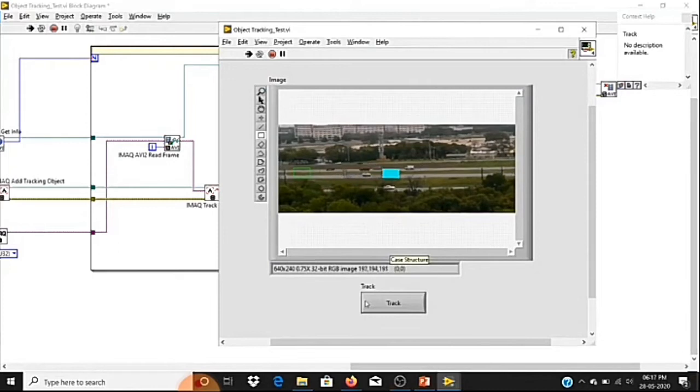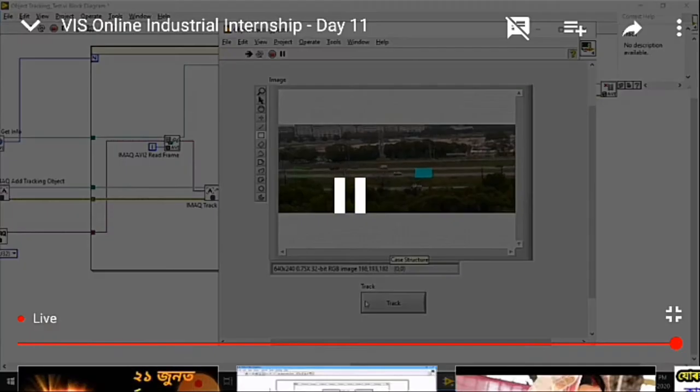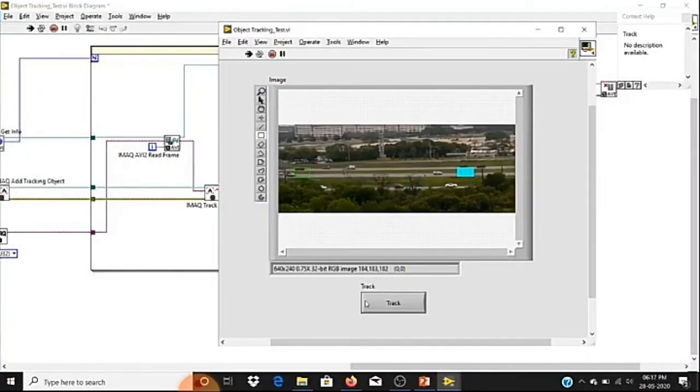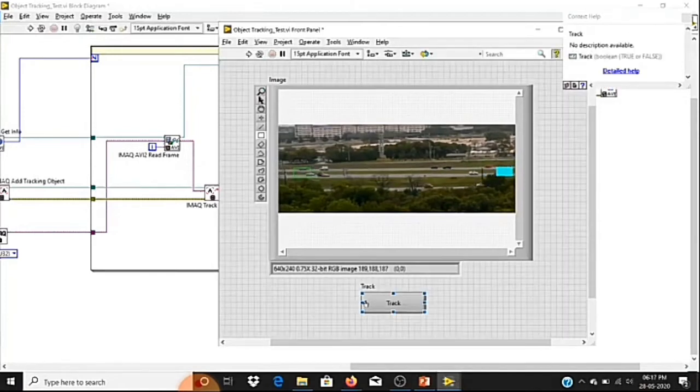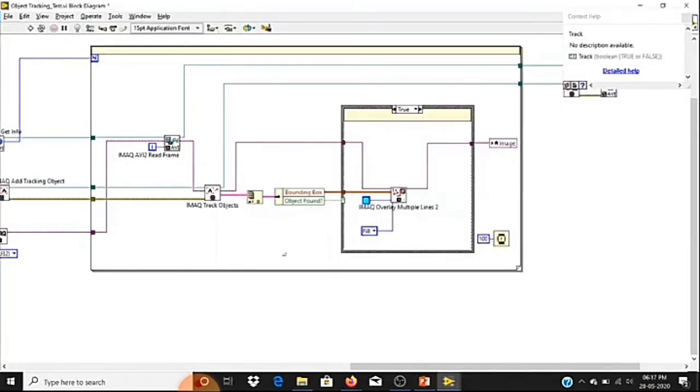Using this you can hide some object if you want to hide it in your video file. That is based on your selection only. If you want a box, you can use frame. If you want to hide some object in your video, you can choose fill. That will help us hide an object in our video.